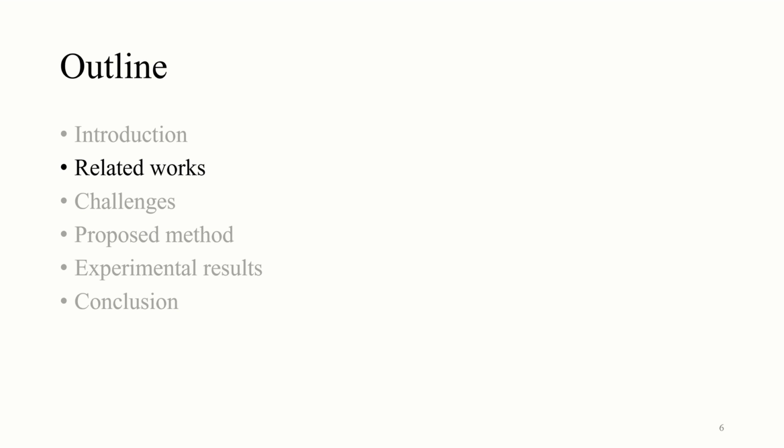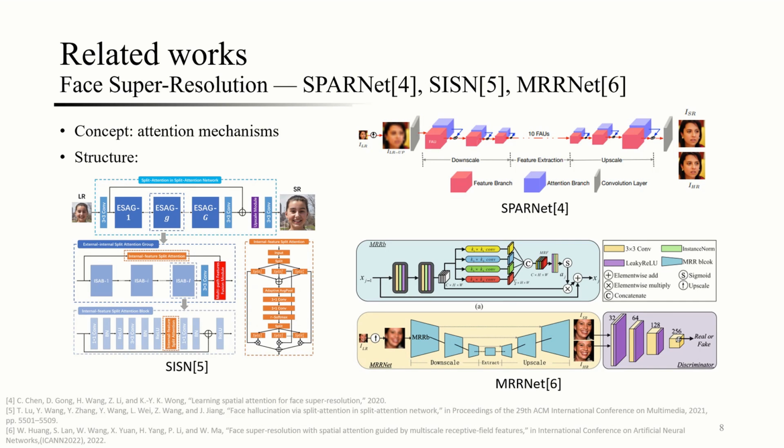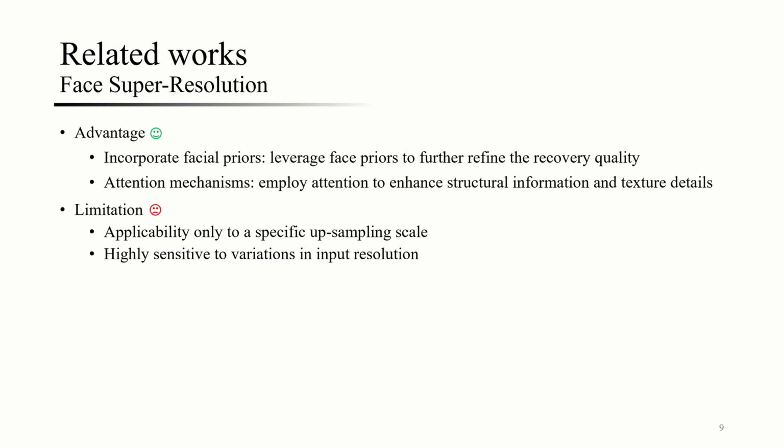Now, let's move on to related works. Previous FSR methods incorporate facial priors or leverage attention mechanisms. However, they have two limitations. The first is applicability to a specific upsampling scale and sensitivity to variation in input resolution.